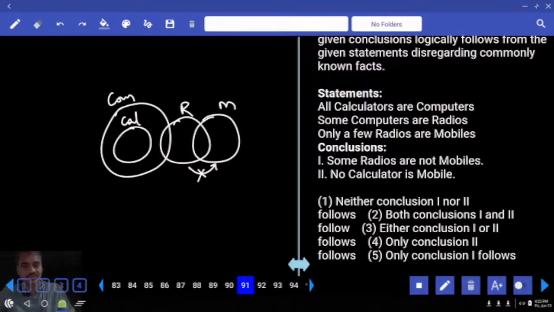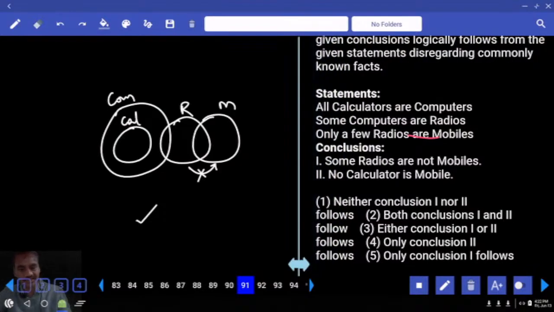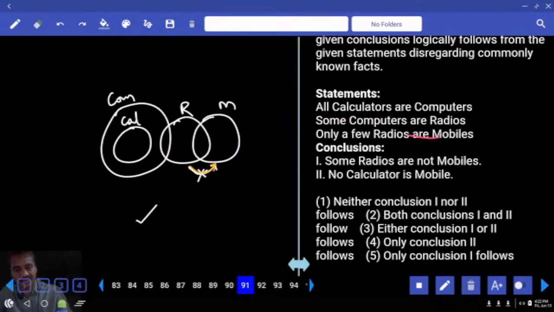Then some radios are not mobile, that is definitely true. Clear? Because only a few radios are mobiles but not all. No calculator is a mobile is true. To make this one false, some calculators are mobile. Can I write mobile like this or not? Yes. That means we can make this one false. Alternate diagram true, previous conclusion false. Then what is your answer? Only one, choice 1, 91.